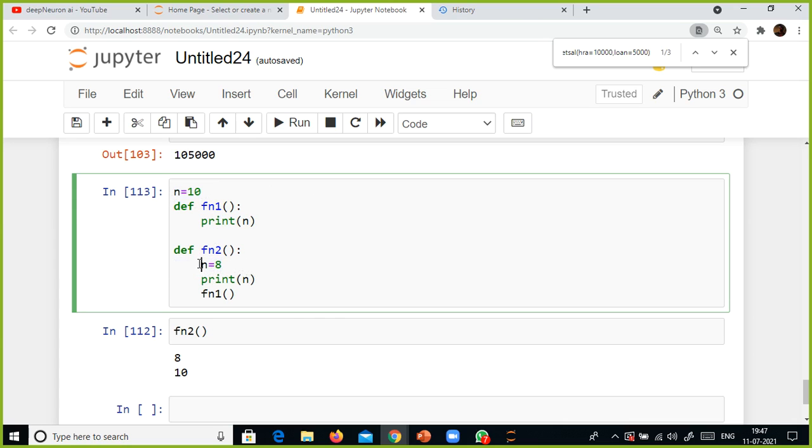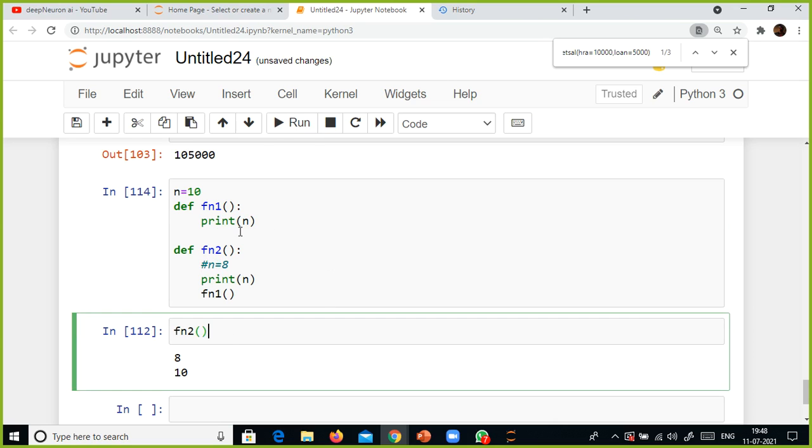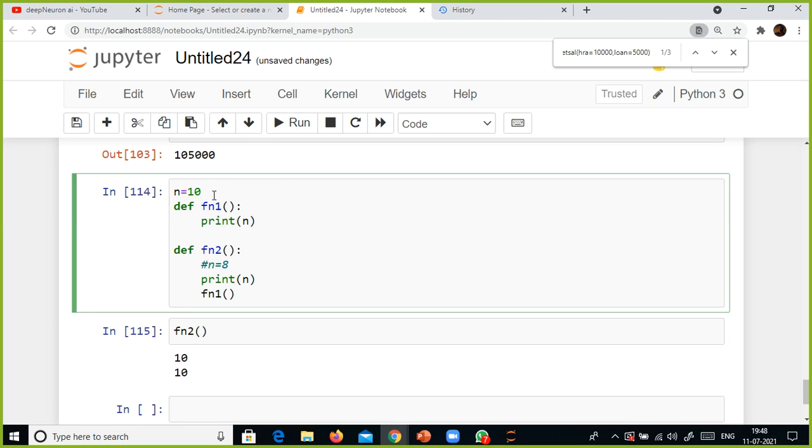For example, let me do one thing. To help you understand this better, I commented this out. What will happen? This n equal to 10 is a global variable, right? So this one is available globally to both functions. So print n, this 10 prints, and here also 10 prints.